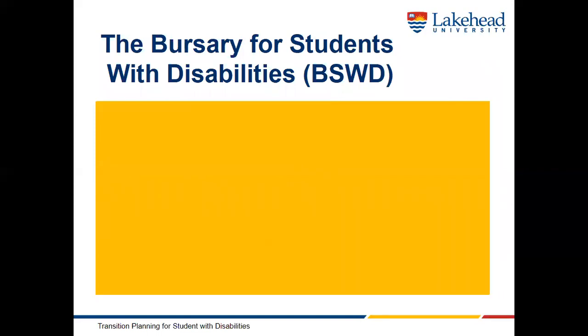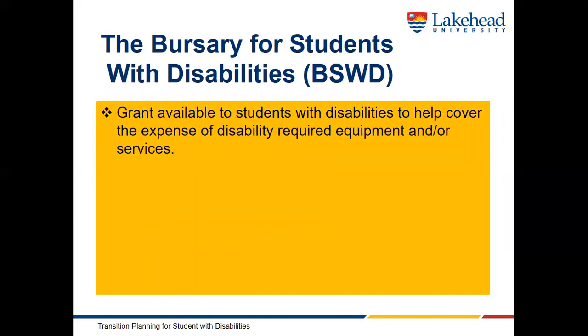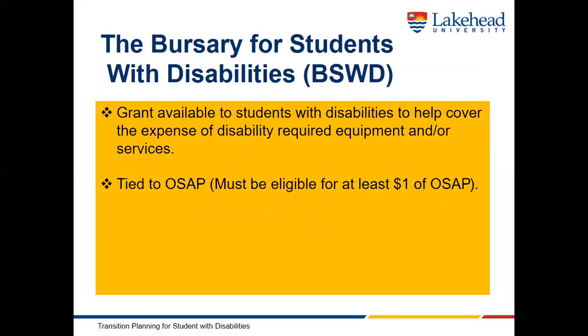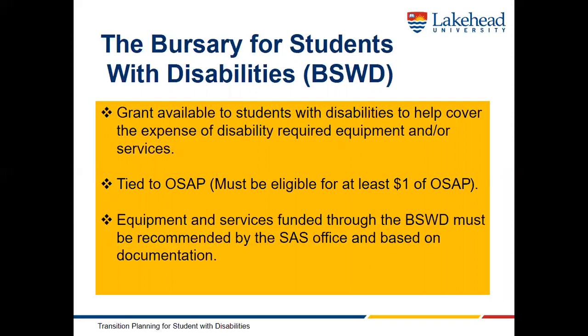The Bursary for Students with Disabilities, or BSWD. This is a bursary available to students with disabilities to help cover the cost of disability-required equipment and/or services. This can include computers, computer software programs, note takers, and tutors. This bursary is tied to OSAP, and you must be eligible for at least $1 of OSAP to be able to access this funding. The equipment and services funded through the bursary must be recommended by the SAS office and based on documentation provided by the student.